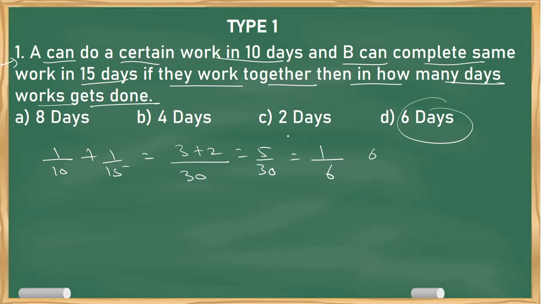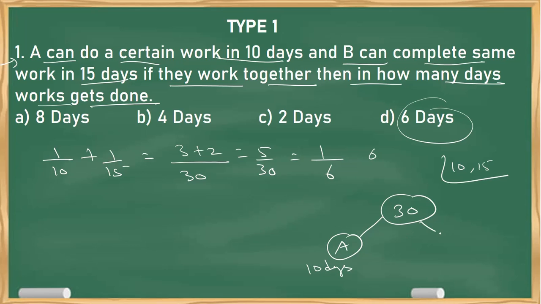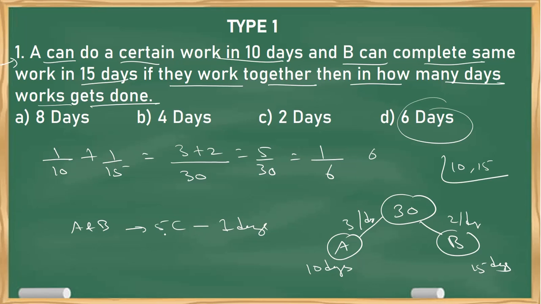If you want to do the chocolate method, take 10 comma 15, do LCM, LCM is 30. So A takes 10 days to eat 30 chocolates, whereas B takes 15 days to eat 30 chocolates. So A's capacity is 3 per day, B's capacity is 2 per day. So A and B together is 3 plus 2, that is 5 chocolates in one day. Clear?